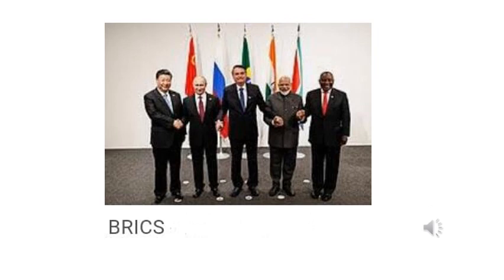BRICS. BRICS is the group composed of the five major emerging countries: Brazil, Russia, India, China and South Africa, which together represent about 42% of the population, 23% of GDP, meaning gross domestic product, 30% of the territory and 18% of the global trade.